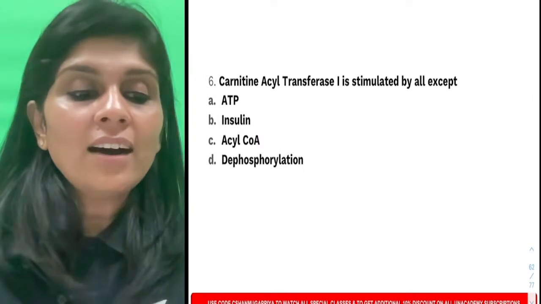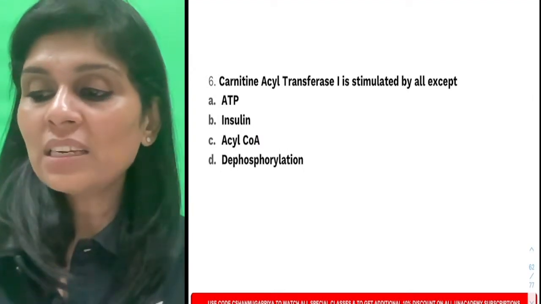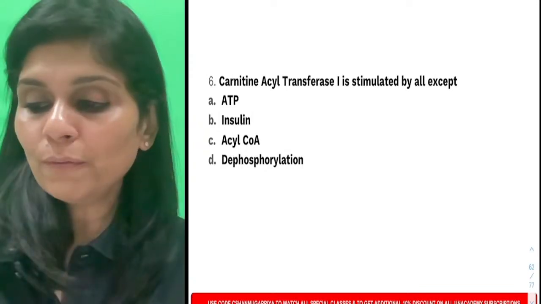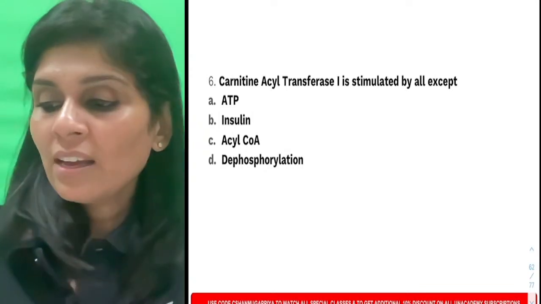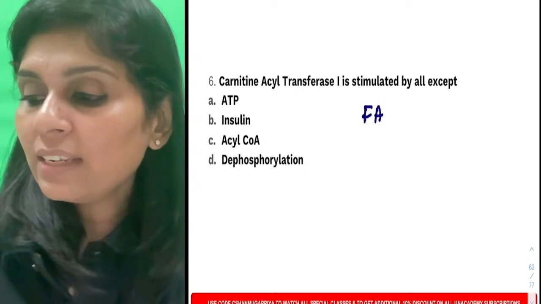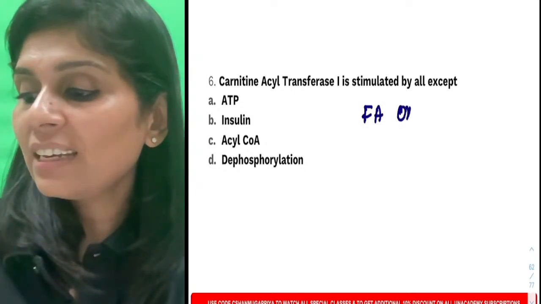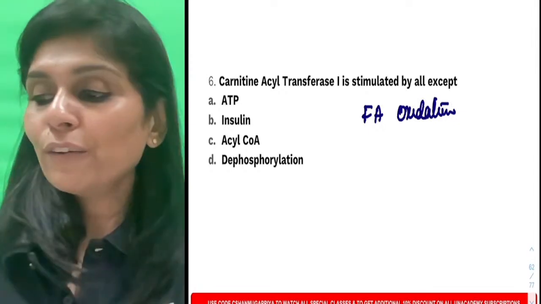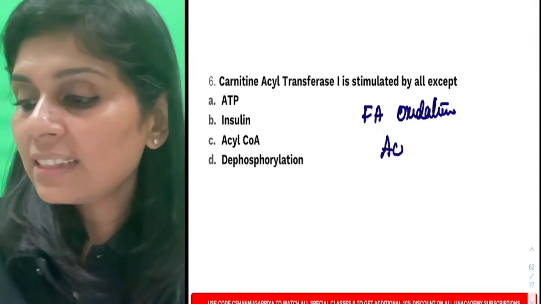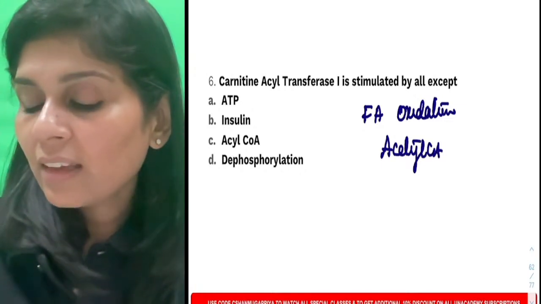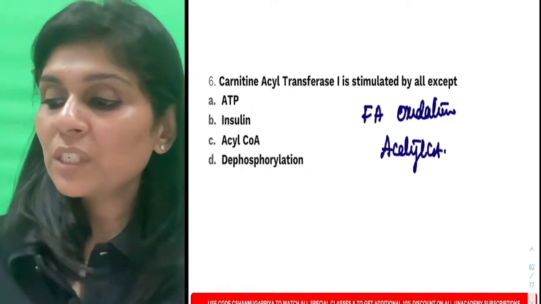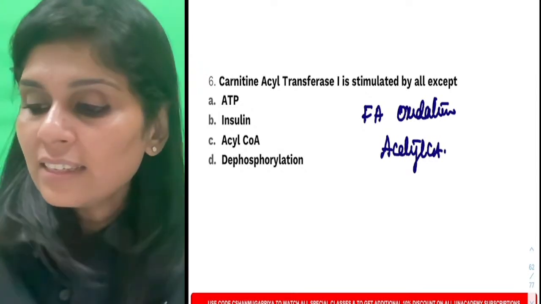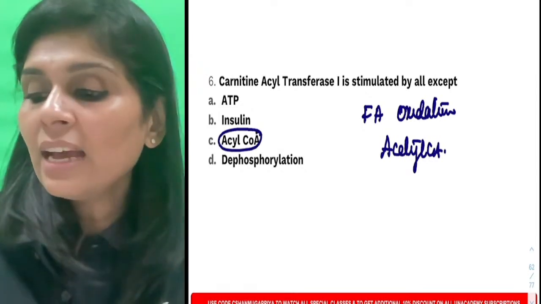Next question. Carnitine acyl transferase 1 is stimulated by all except. Again, answer my first question. Which pathway does it belong to? Carnitine acyl transferase 1 is a rate limiting enzyme of fatty acid oxidation. So what is the product of fatty acid oxidation? It is acetyl-CoA. And what is the substrate? Substrate will be fatty acid or acyl-CoA.